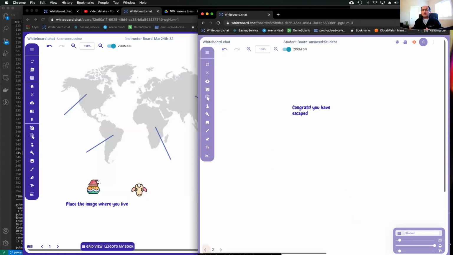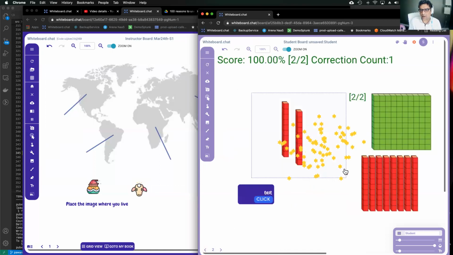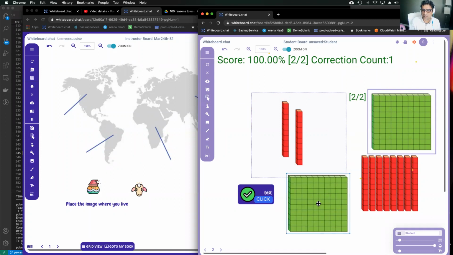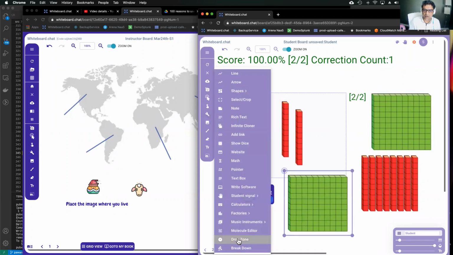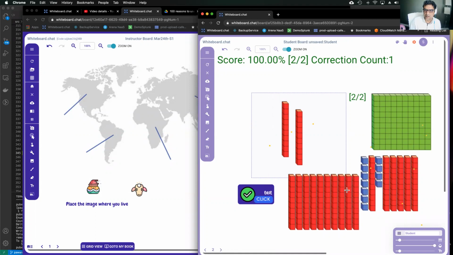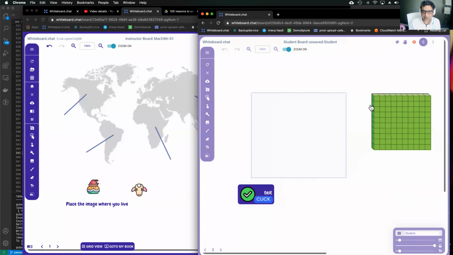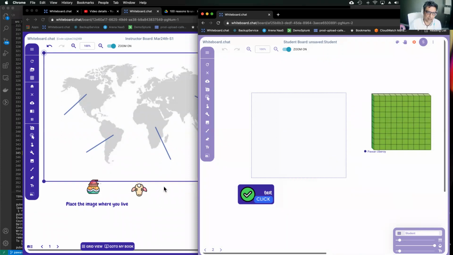Yeah, can you show again, how do you break it down? Sure. So to break it down, because the students cannot move the teacher's objects, they have to create a copy, right? So they have to say, hey, move and resize, make a copy, and then you can use the breakdown tool here to break it down. Right? And you can break down anything. Okay. And like I said, if you want to clear, go back to what the teacher intended you to have, you can easily clear it, and it'll take you exactly back to what the teacher had.